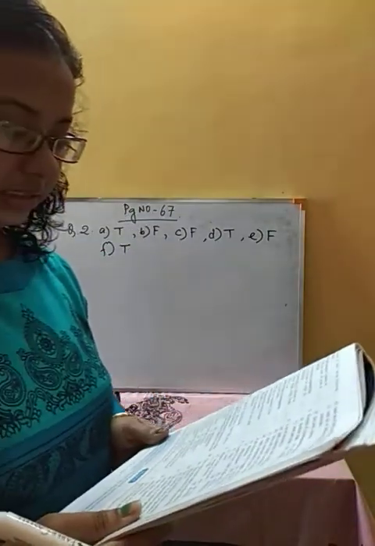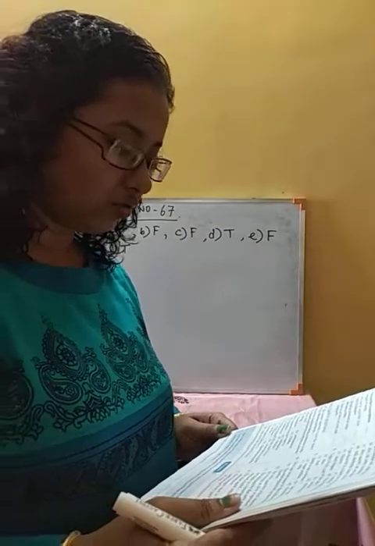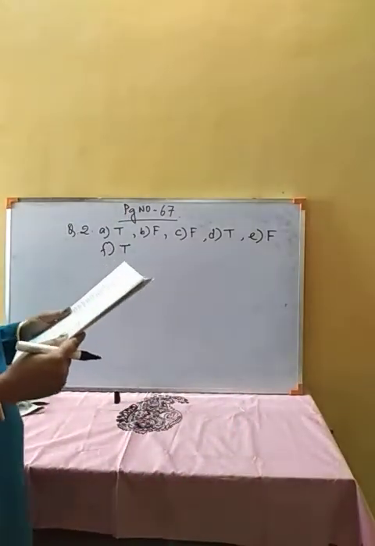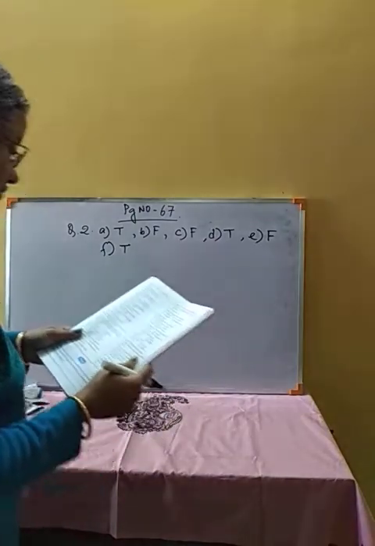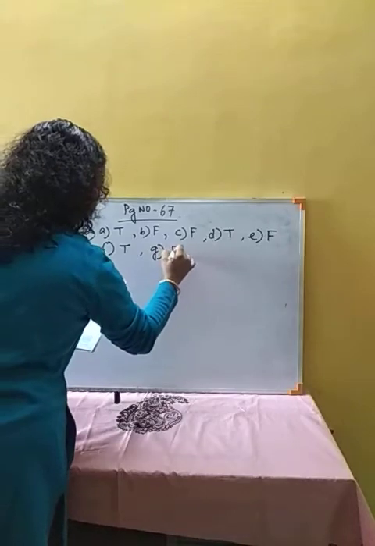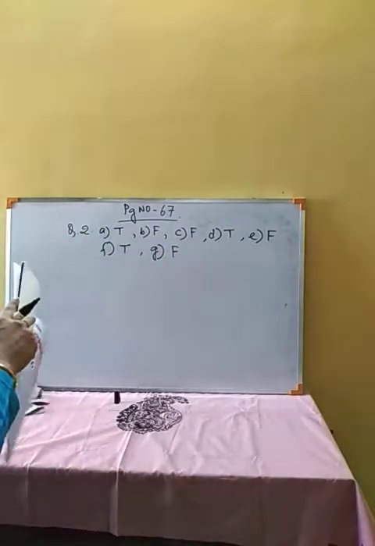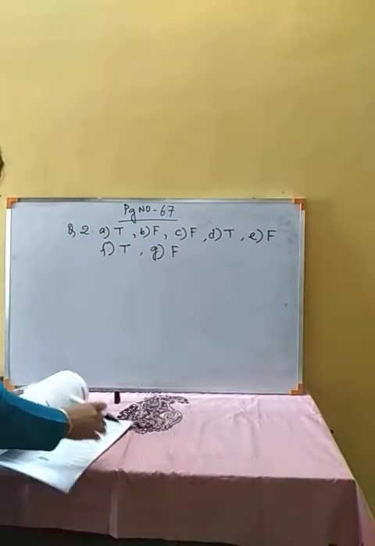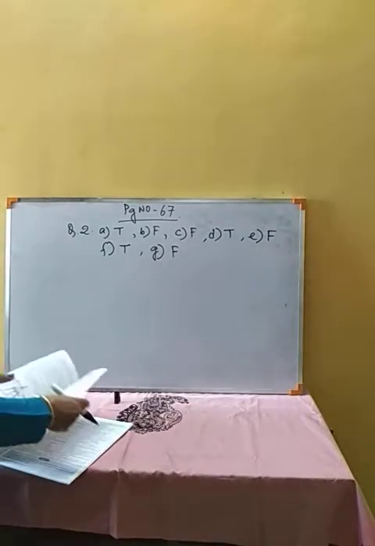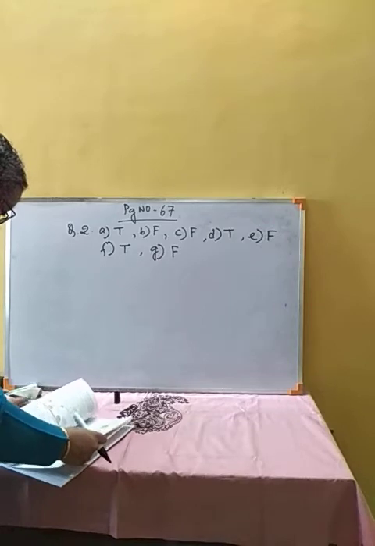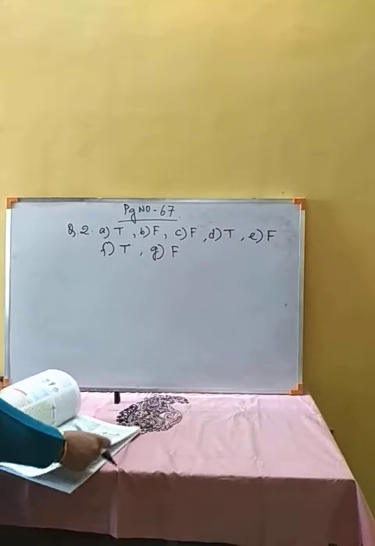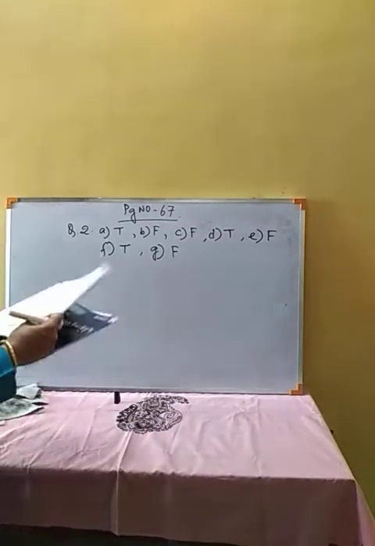Steel is an alloy of iron and aluminium. This is false. In steel, iron and carbon are there, aluminium is not there. So question number G will be false again. Let us check it once, what the components of steel are as given here. Iron and carbon, so aluminium is not there.